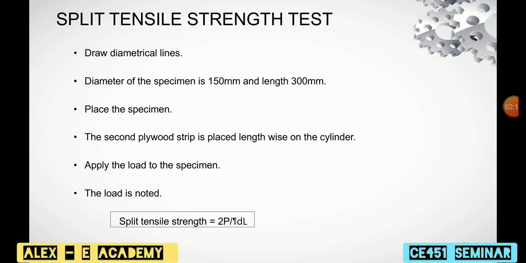And then apply the load, increase it continuously and record the maximum load applied to the specimen. Finally, the split tensile strength can be calculated by using the equation 2P by pi dL, where P is the load in kilonewton, d the diameter of the cylinder, and L the length of the cylinder.